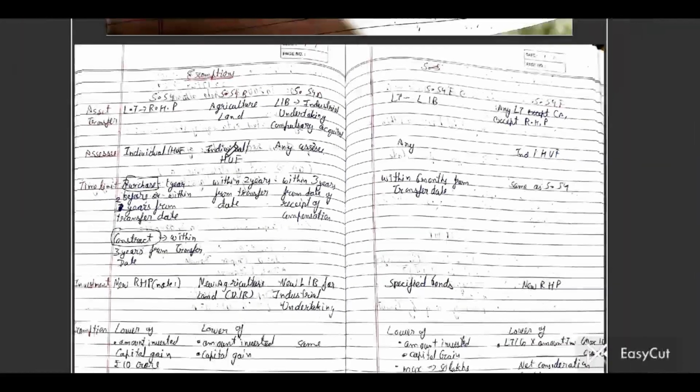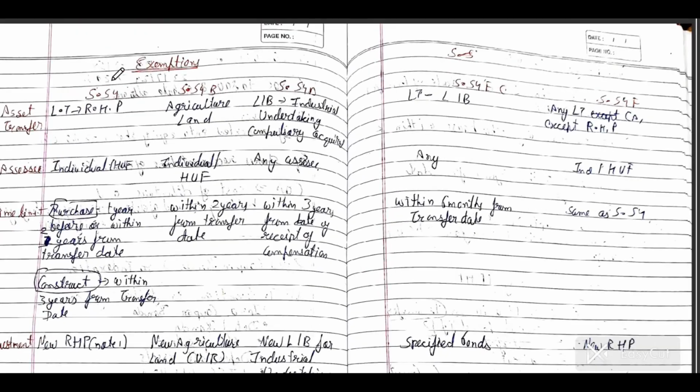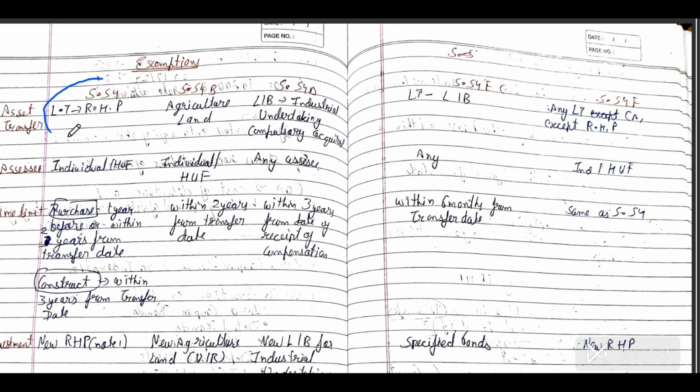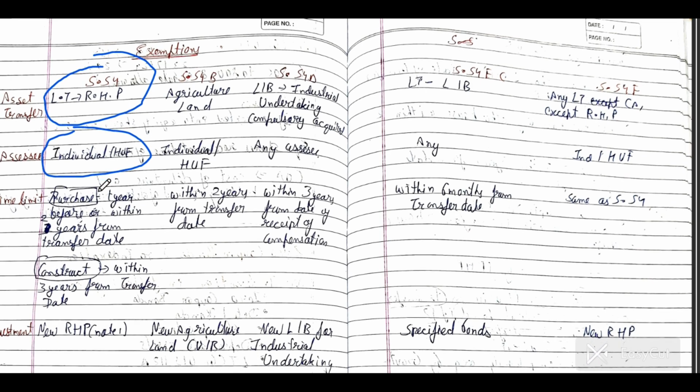Memorize the exemption part. Section 54: if you are selling a residential house property, section 54 is available for individual and HUF. Where do you have to invest?